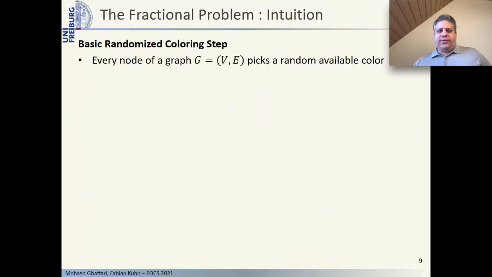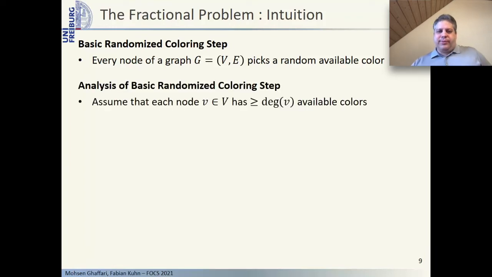At the core of the fractional relaxation that we consider is the following simple randomized coloring step. Assume that every node just independently and randomly chooses one of its available colors. That is, it chooses one of the colors that is in its list, and also a color that has not been already assigned to a neighboring node, in case we start with a partial proper coloring of the graph. Let's look at some properties of this simple randomized coloring step.